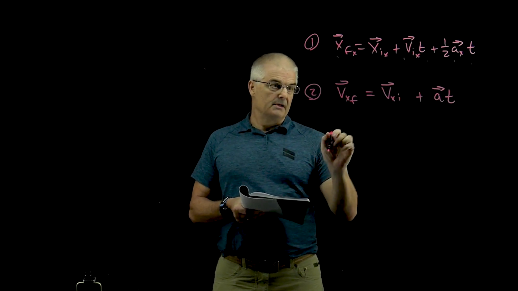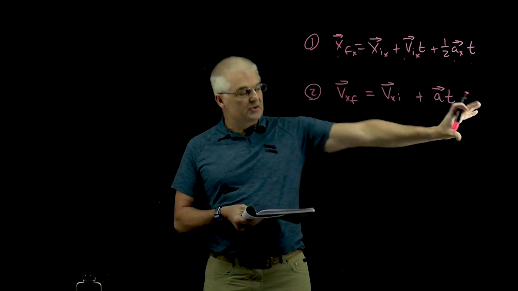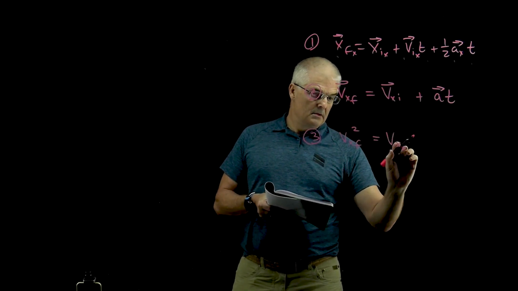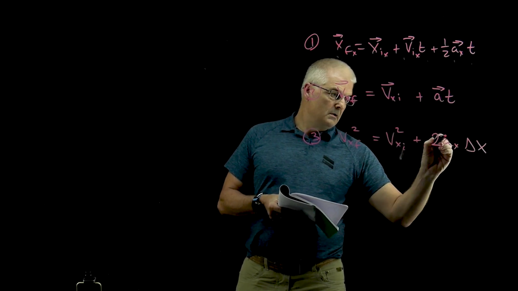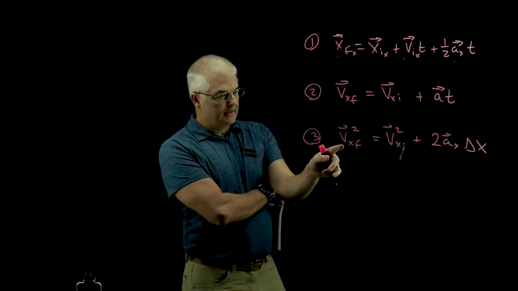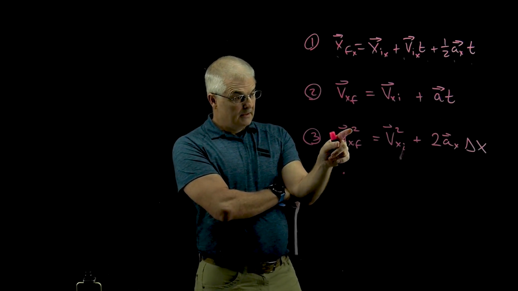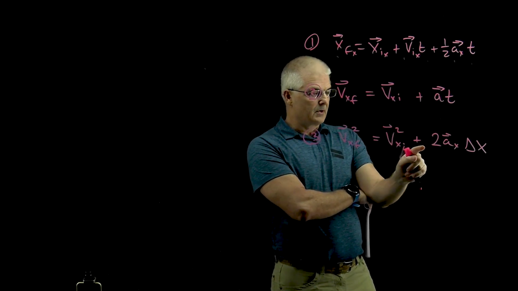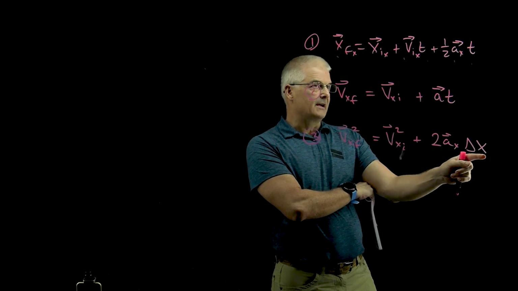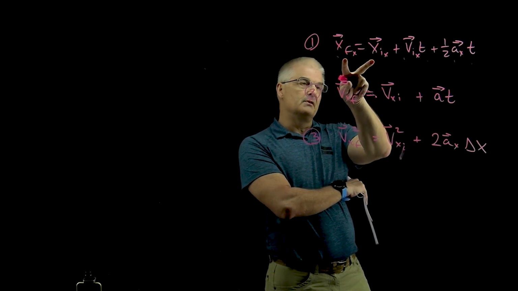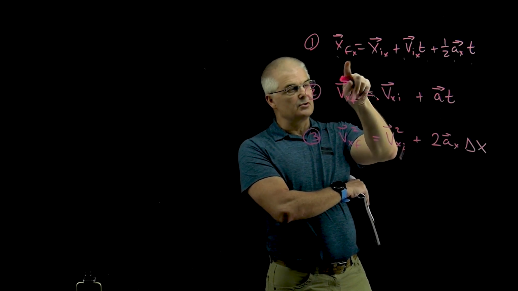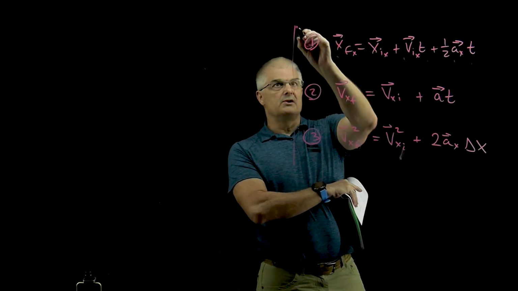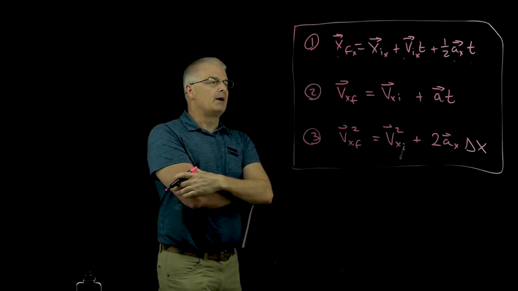And then the third equation. Again, I think you understand what the x's are, and I could just as well have written this in the y direction. The third equation is vx final squared equals vx initial squared plus 2 a delta x. Delta x is the change in x: you start with the final and subtract the initial, find the difference, and then solve the problem. So these are the big 3 equations you're going to be using when solving problems in this class.